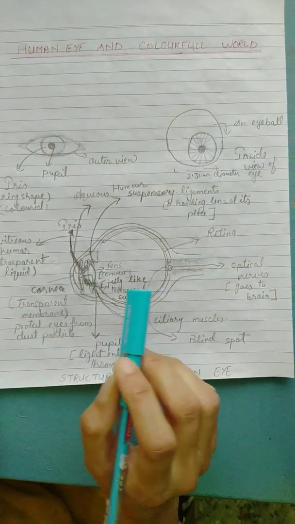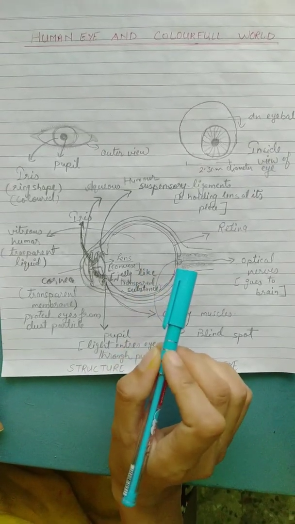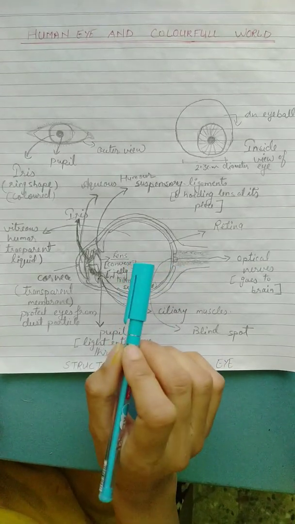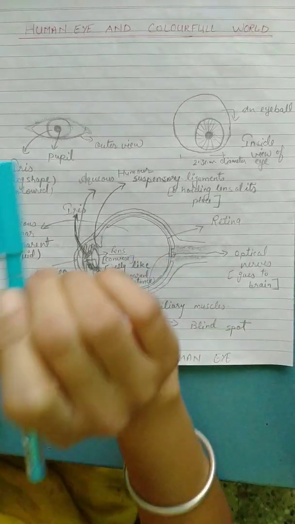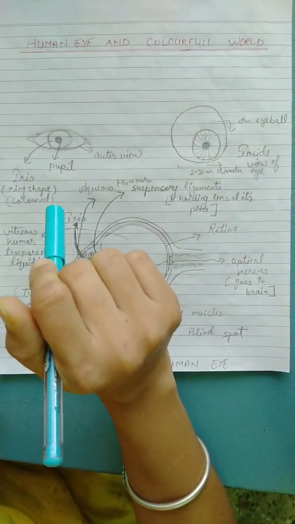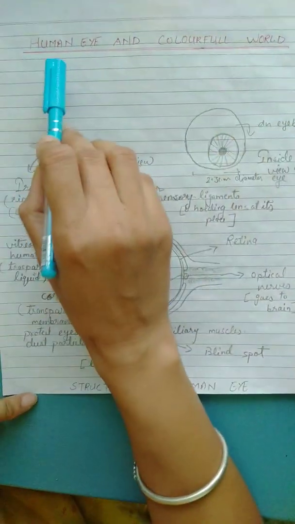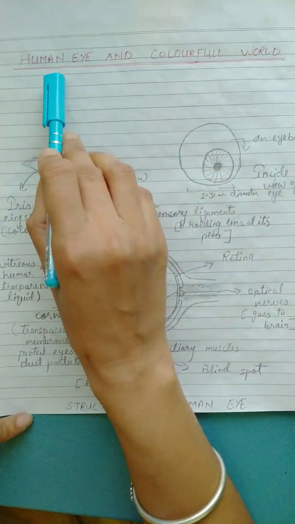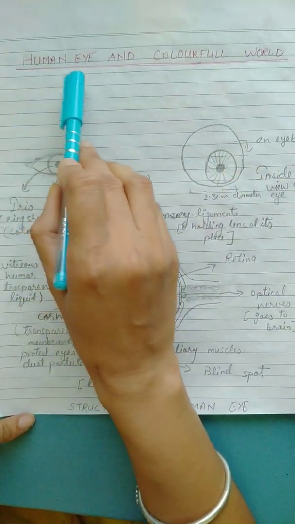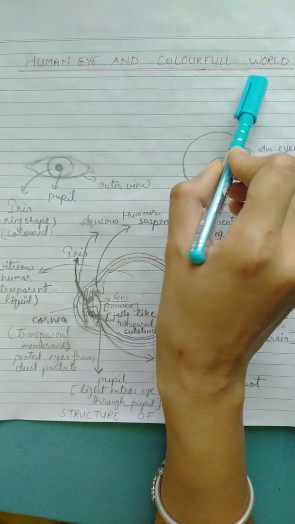Hello student. This time we will start a very important and very interesting chapter of physics, which is based on light. Light is very important for us. The name of this chapter we are going to study now is the human eye and the colorful world. In this chapter we are going to study in two parts. The first part is the human eye and the other part is the colorful world.